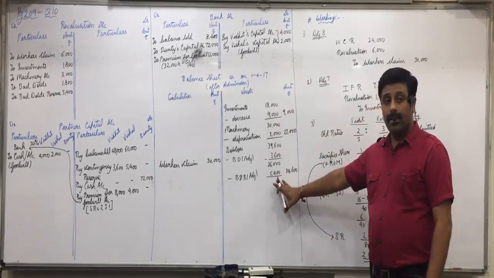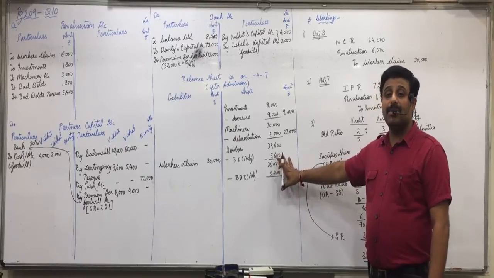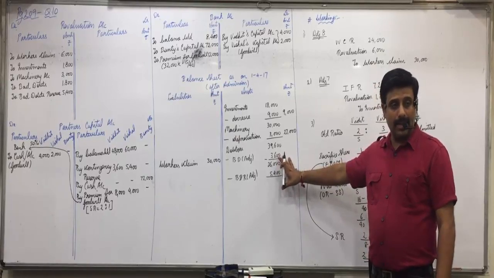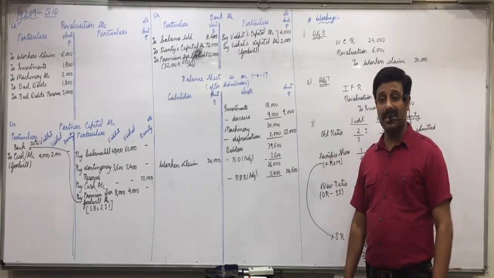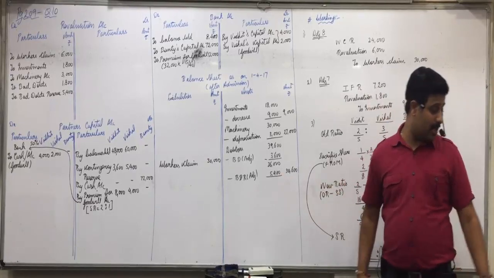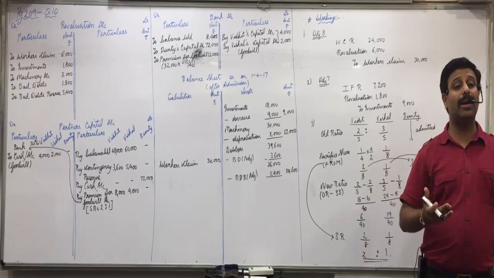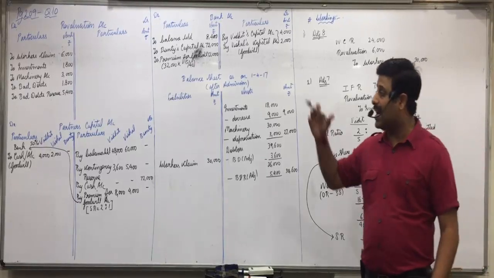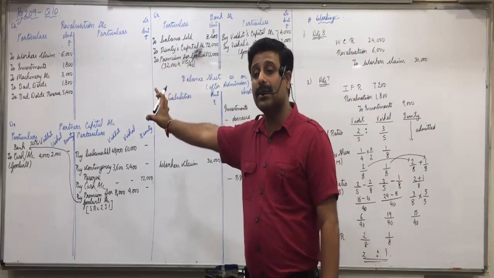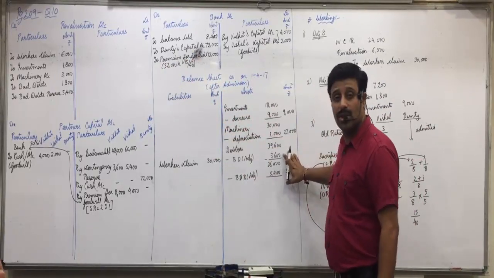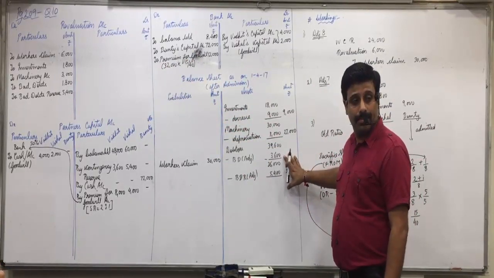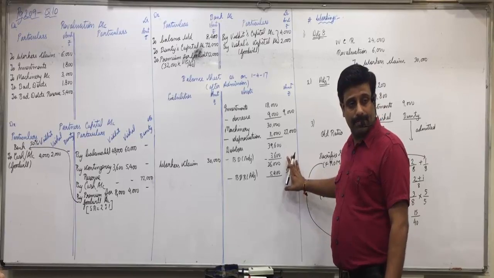Okay. If this bad debt adjustment of 3600 was not there, then we would have done as we used to do in the past chapters. Out of 5400 you would say how much is already there? 1800. So how much difference amount needs to be provided? 3600. Then you would directly write to bad debt reserve only 3600, if these bad debts were not there. Is everyone clear with this?